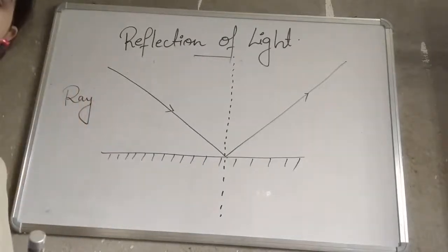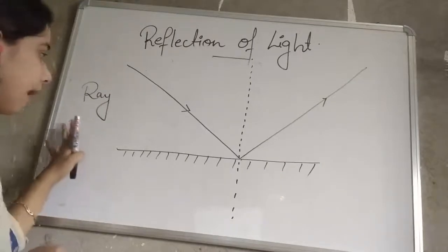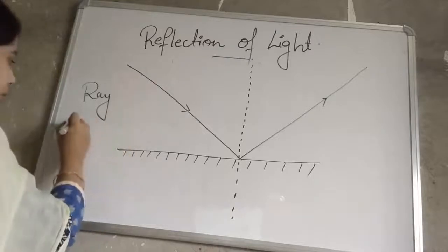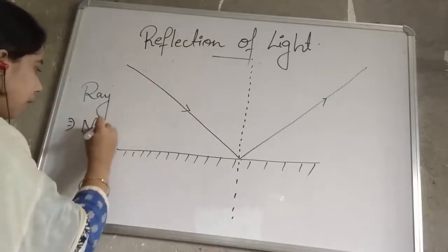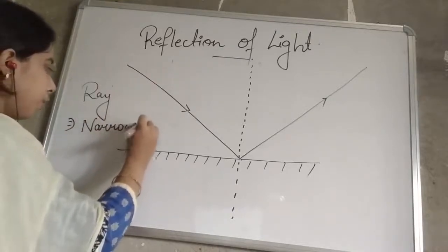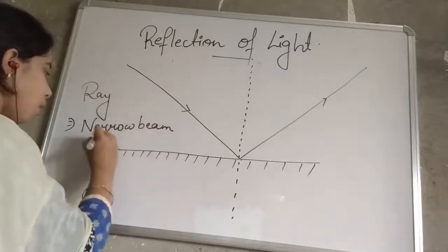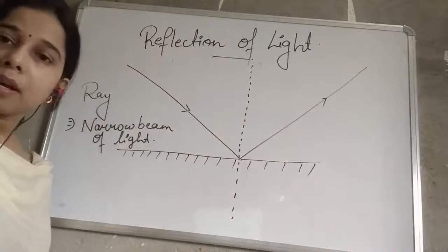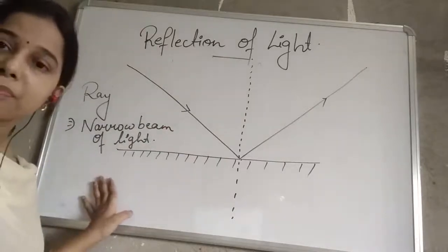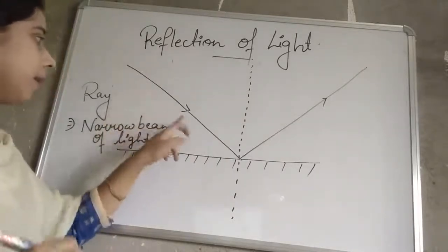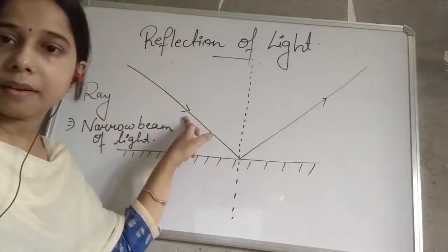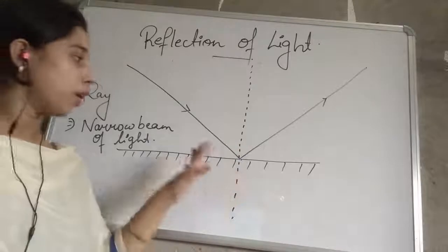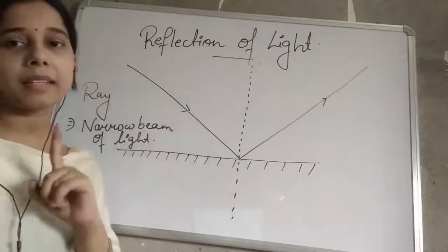A narrow beam of light is known as a ray. So we can say a ray is a narrow beam of light. If you see the ray here, you will see an arrow. We have not taken the whole beam of light. To understand it clearly, we have taken a single ray.